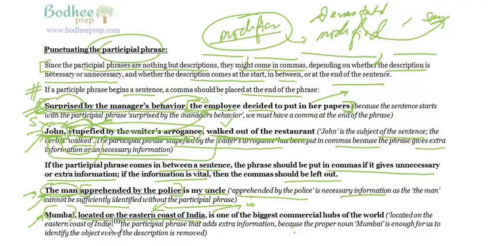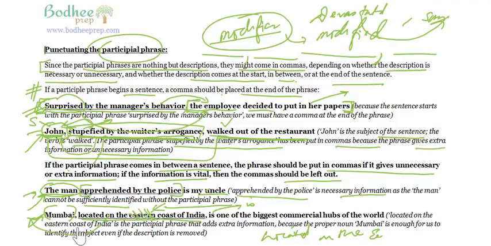You can also shift this modifier to the start. You can say, located on the eastern coast of India, or on the western coast. Don't go by the factual information. Located on the eastern coast of India. Okay, I will put it here western. It is not the eastern, by the way. So Mumbai, located on the western coast of India, is one of the biggest commercial hubs of the world.